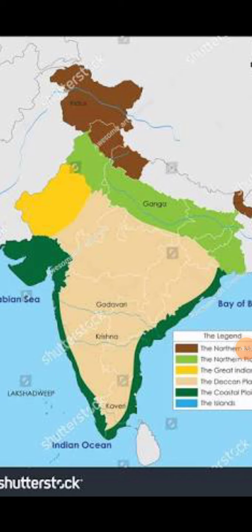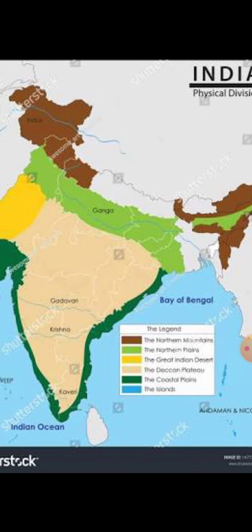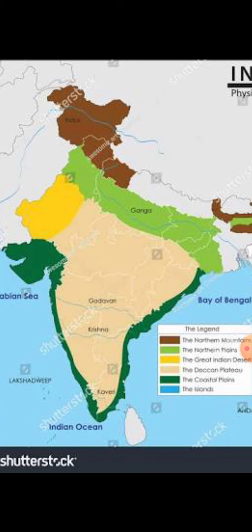Children, desert, the yellow color one. Look at this map which is colored in yellow color, that is Rajasthan, and we can see great desert in this area. And this is the map of physical division of India. The brown color refers to mountains, the green color refers to northern plains, and this off-white or cream color refers to the plateaus, and the yellow color refers to the desert, that is Thar desert which is found in India, and the dark green refers to the coastal plains.